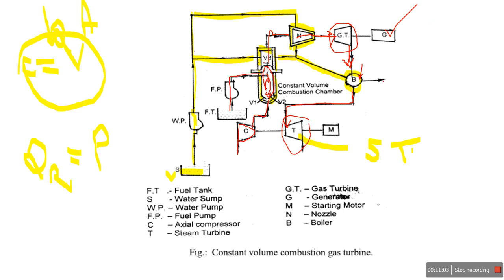So it is a combination of a steam power plant and a gas power plant, and of the developed electricity or developed mechanical power, some is utilized to run the compressor and the remainder is utilized to generate electricity. It is a very important cycle. We will go through this video again step by step, slowly, so we can easily understand how it works.